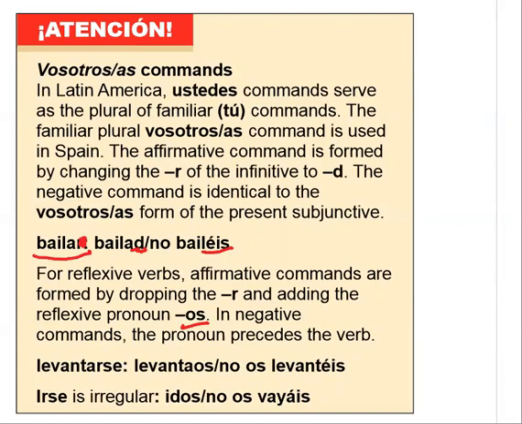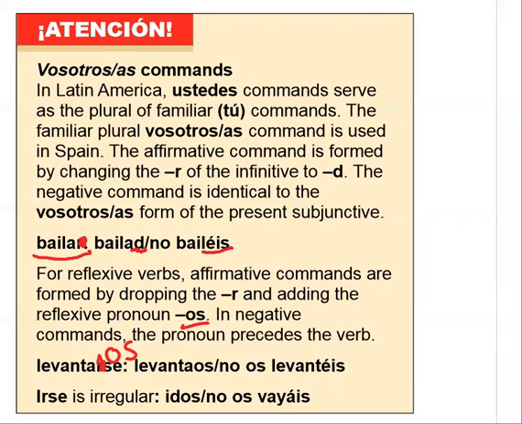What is unique about this one, though, is you get rid of the D. You're not going to have an R or a D at the end. So like this is levantar with an R. We're actually just going to get rid of the R, and then we add our object pronoun, which is os, and we have levantaos, as you can see there.